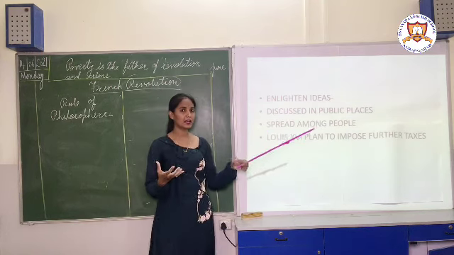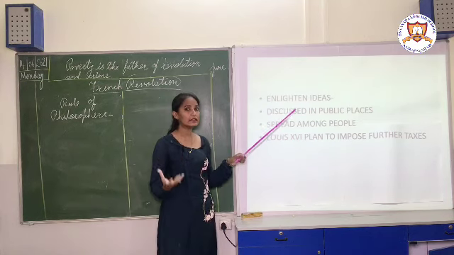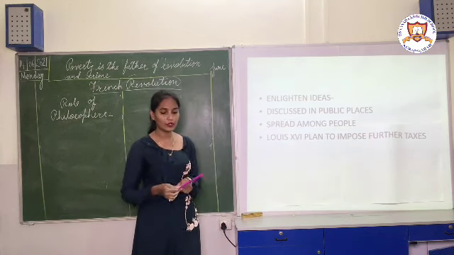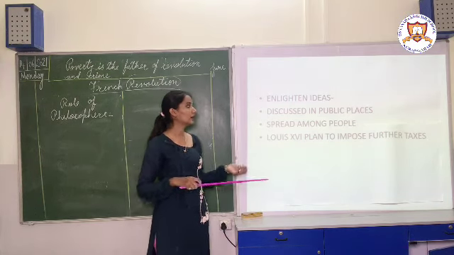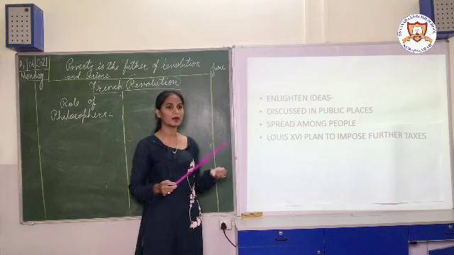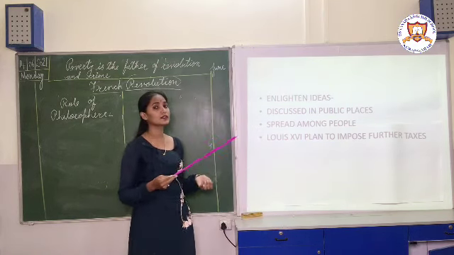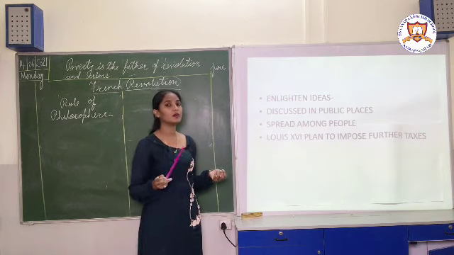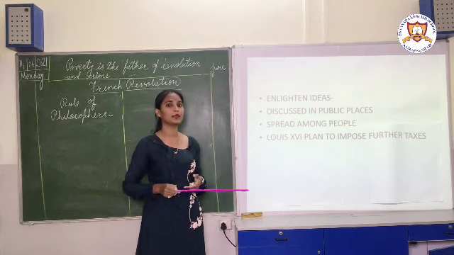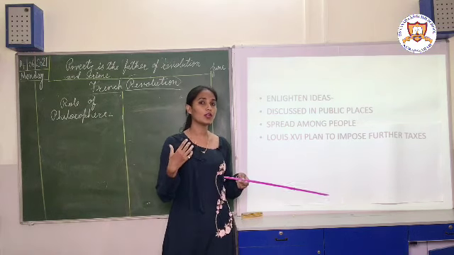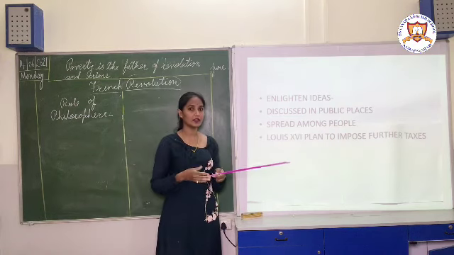Now the people of the middle class, as I told you, took the inspiration from these philosophers, so they enlightened their ideas. They were reading all these books in which these ideas were written, and they were discussing them in the public places, like bus stand, railway station. They were discussing all these things in public places with the people of the third estate. So the ideas were spread among the people. The people also got the ideas, and they also became enlightened, and they also started raising their voice.